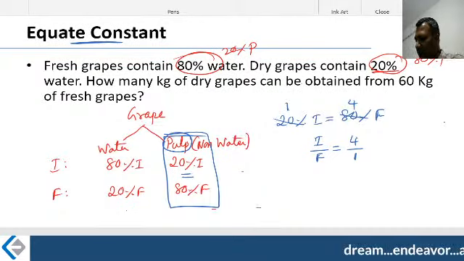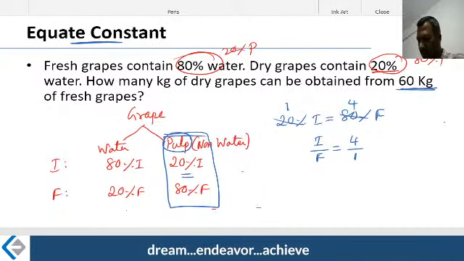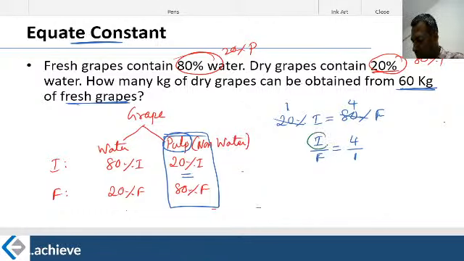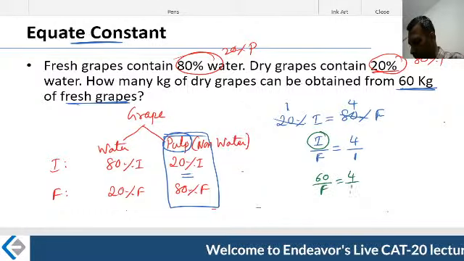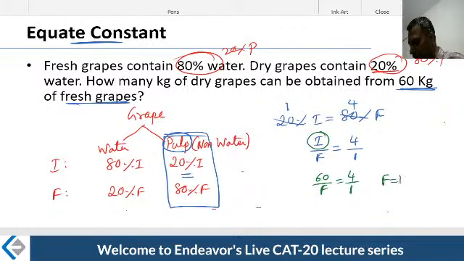What is the value of I here? The value of I is 60 kgs because you started with 60 kgs of fresh grapes. I is nothing but 60. Substitute: I and F are in this particular ratio, so 60 divided by F is 4 divided by 1. Therefore, F is equal to 15.